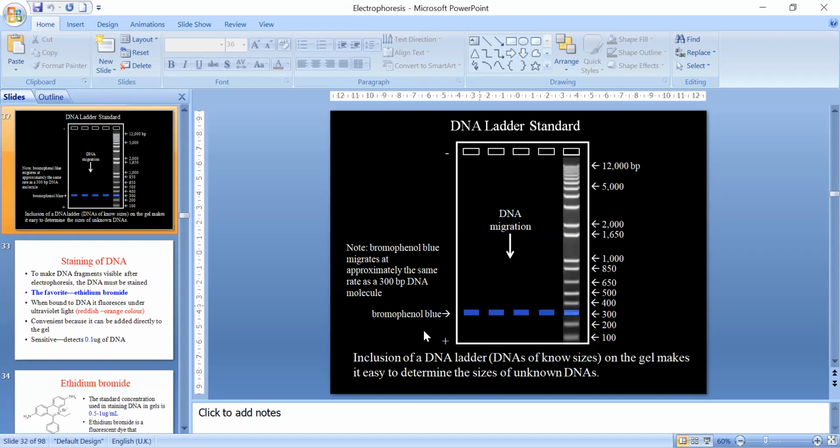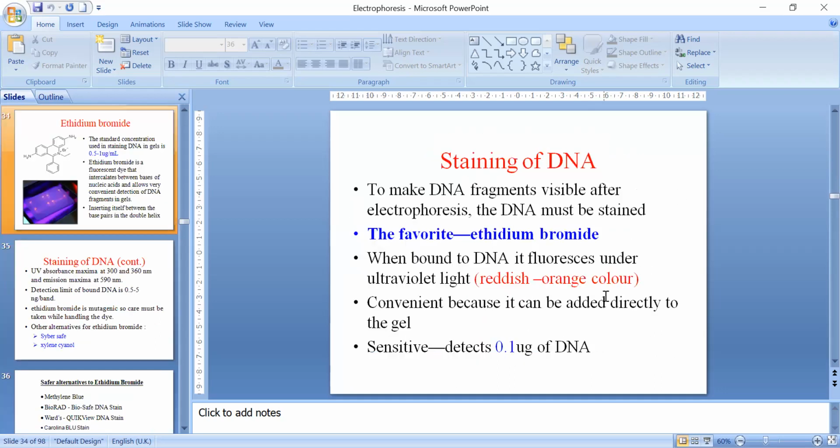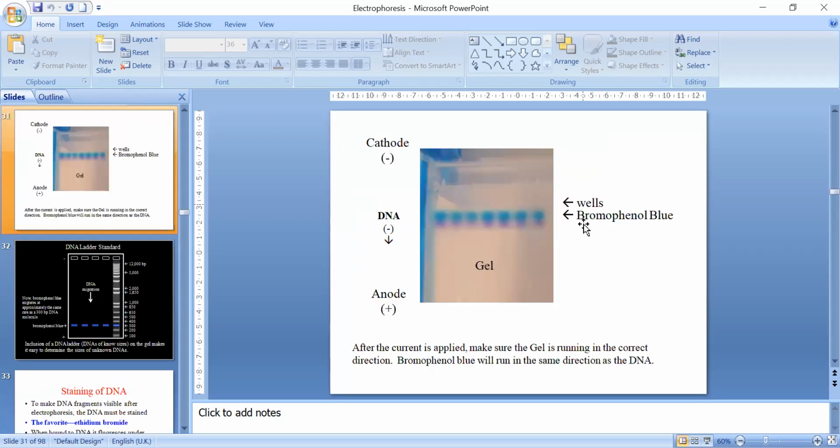Once the electrophoresis is done and the blue dye moves to the other end, we simply take the gel out and then stain it. Now see, when we look at a gel, nothing will be visible. Why not? Bromophenol blue is moving and we have DNA somewhere here, but nothing is visible. Why is it not visible?